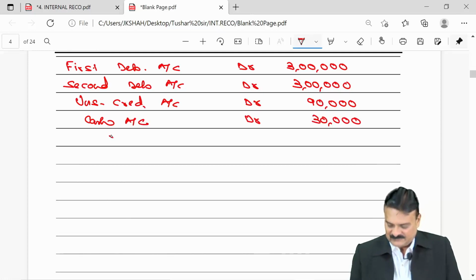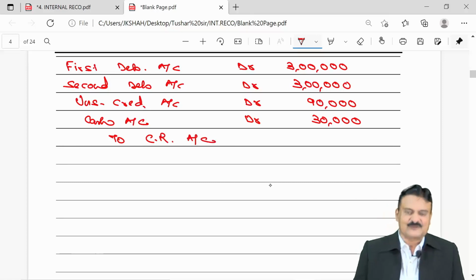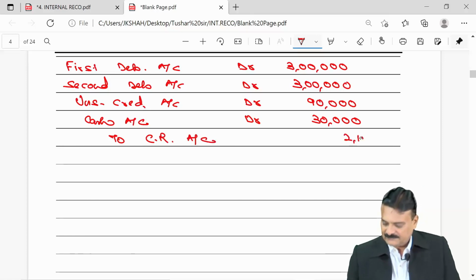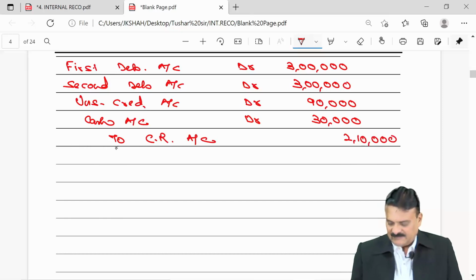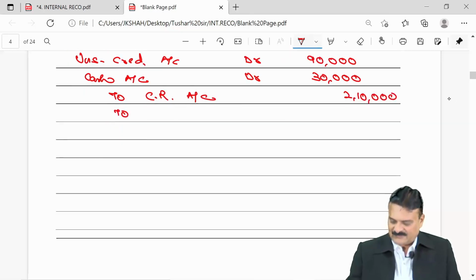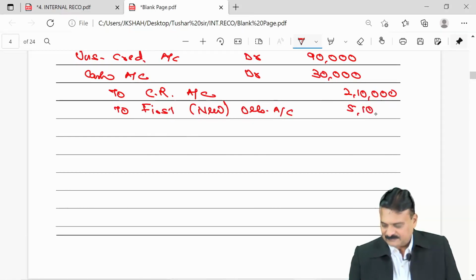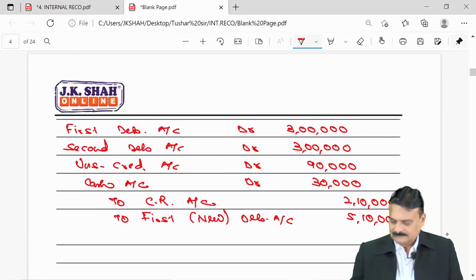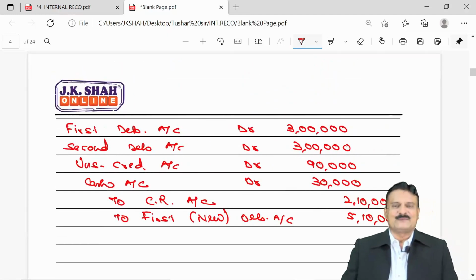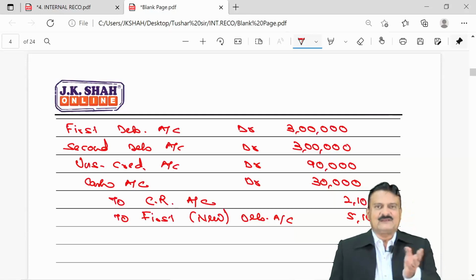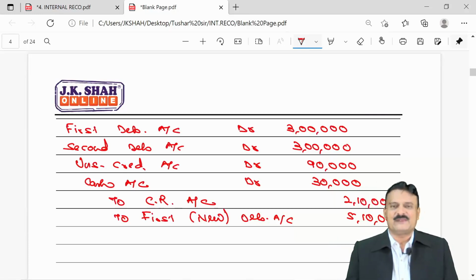To, waiver will be credited to capital reduction account, he is waiving 210. And then we are giving him new first debenture, so to first new debentures of 5,10,000. Got it, everyone? This was for A, something similar working note you can prepare for B.